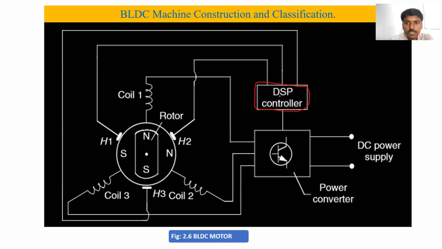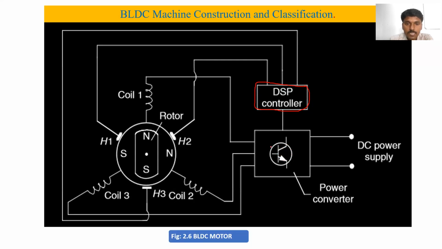So what will the DSP controller do here? This DSP controller will generate commands to the power electronic modulator. Here we are using a number of switches. This is the block diagram, so we are not able to show all the switches. Maybe that is 4 devices or 6 devices, depending upon the circuit.